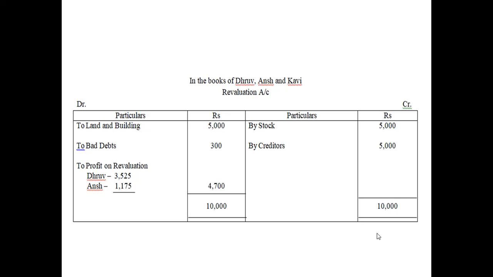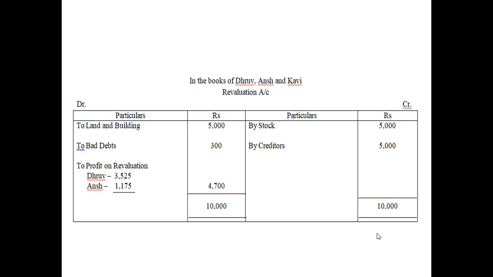Some of you may do it this way also: I will write to bad debts 1,800, and this provision I will write on the credit side, 1,500. The answer will be the same. Don't do that. Your answer may come by hook or crook, but you have to follow the procedure.